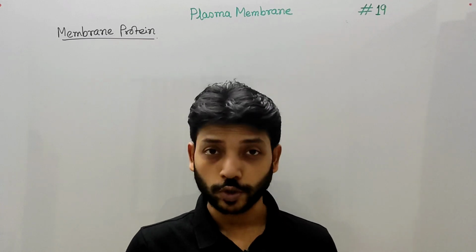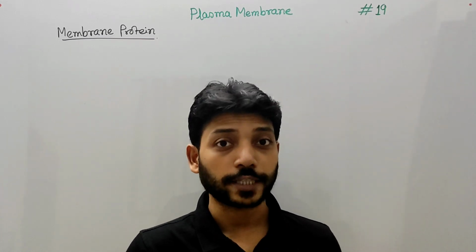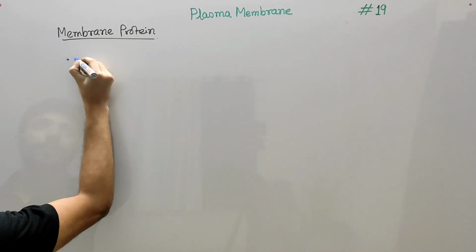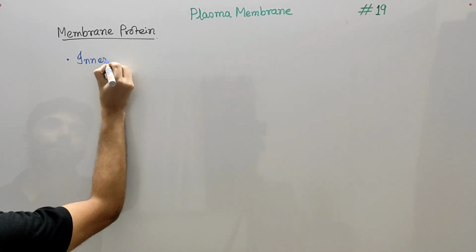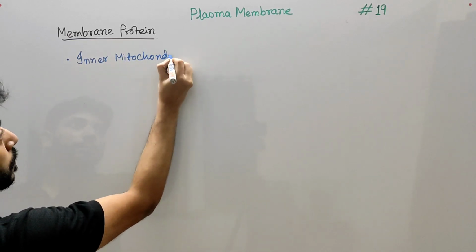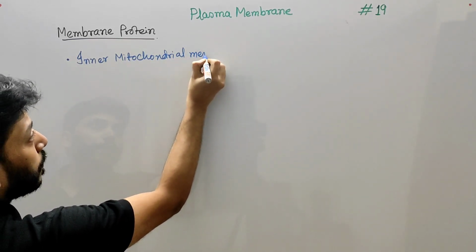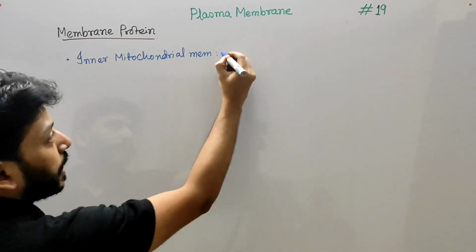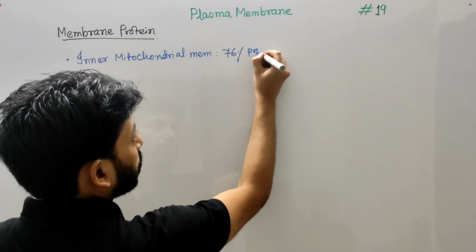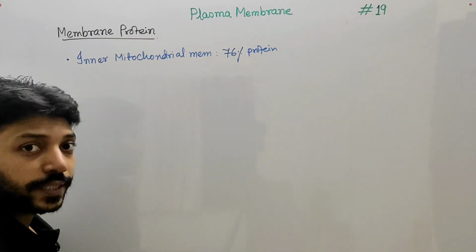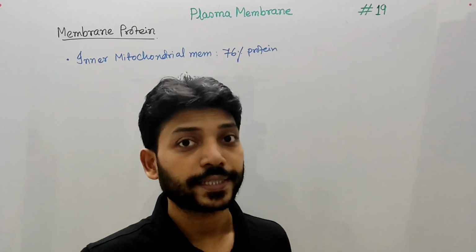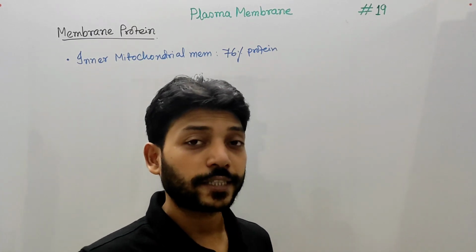The next point is that not only does the protein composition differ, but the percentage of the proteins also differs. Like in the case of the inner mitochondrial membrane, the percentage of proteins is approximately 76%, and only 24% is lipids. In general, membranes contain 50% lipids and 50% proteins, but sometimes the percentage differs.